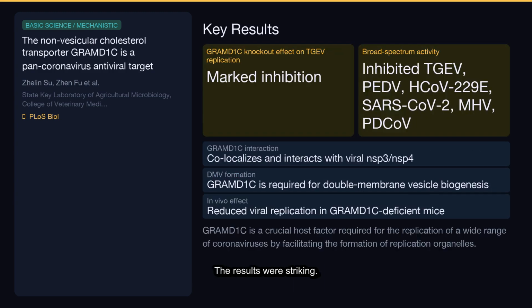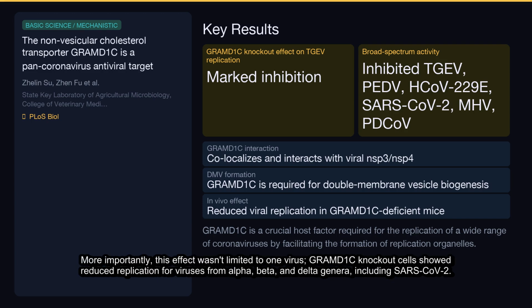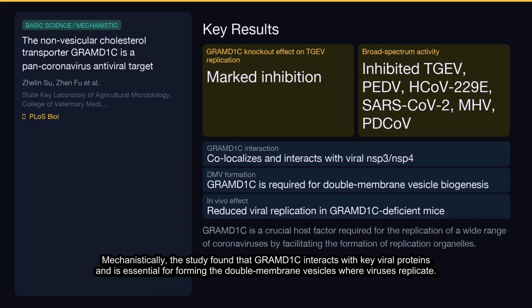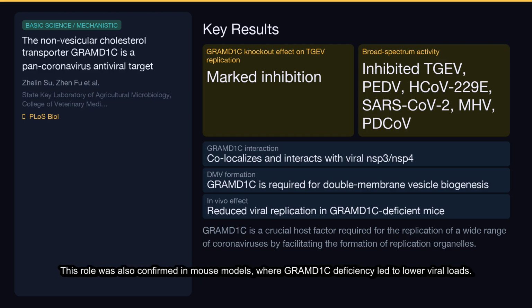The results were striking. Removing GRAMD1C significantly hampered the replication of the TGEV virus. More importantly, this effect wasn't limited to one virus. GRAMD1C knockout cells showed reduced replication for viruses from alpha, beta, and delta genera, including SARS-CoV-2. Mechanistically, the study found that GRAMD1C interacts with key viral proteins and is essential for forming the double membrane vesicles where viruses replicate. This role was also confirmed in mouse models, where GRAMD1C deficiency led to lower viral loads.